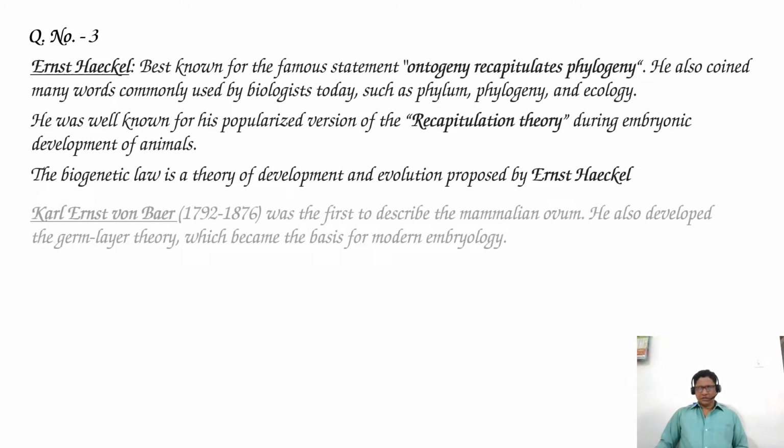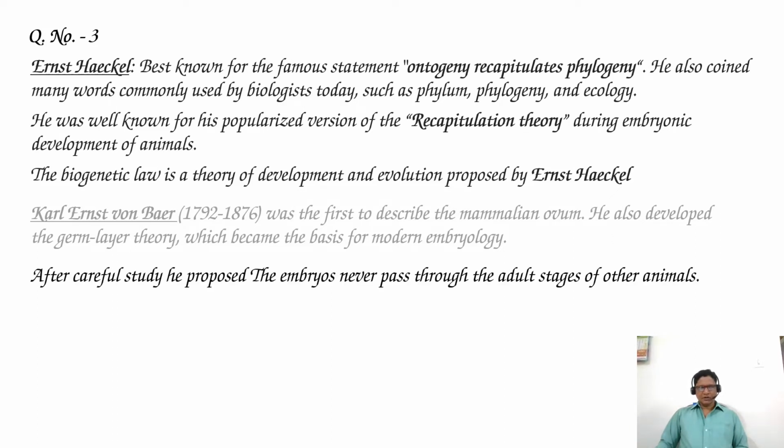Carl Ernst von Baer was the first to describe the mammalian ovum. He also developed the germ layer theory, which became the basis for modern embryology. After careful study, he proposed the embryos never pass through the adult stages of other animals.